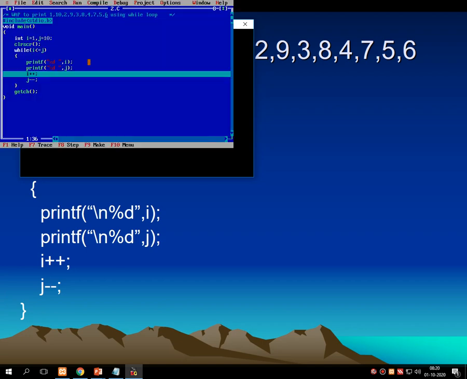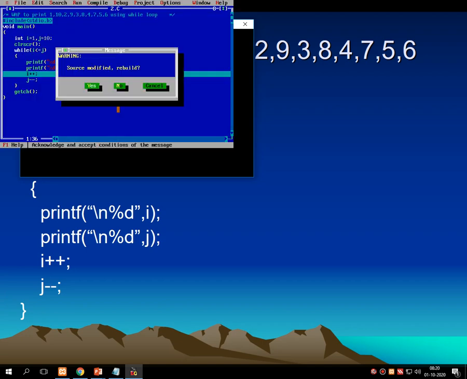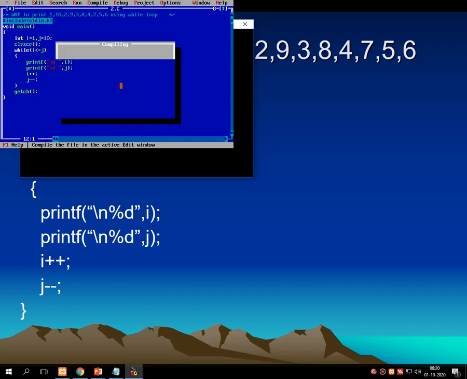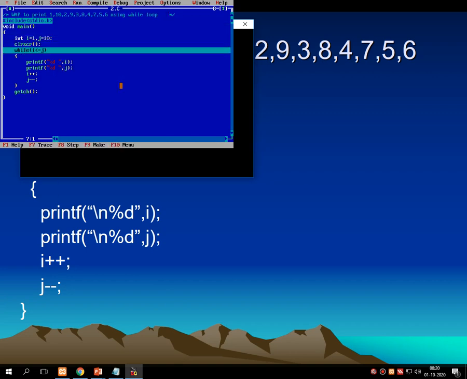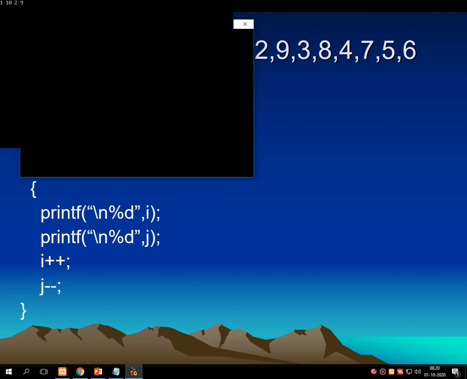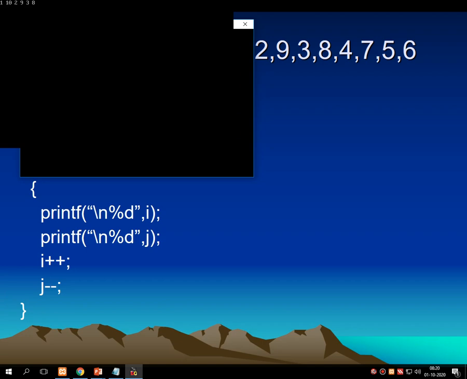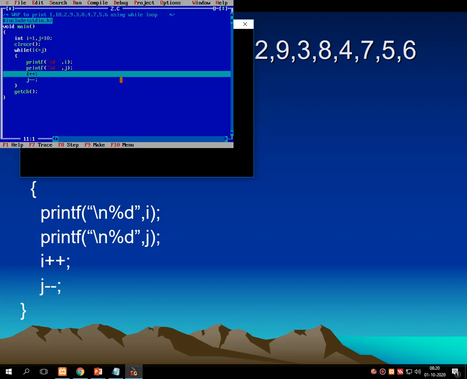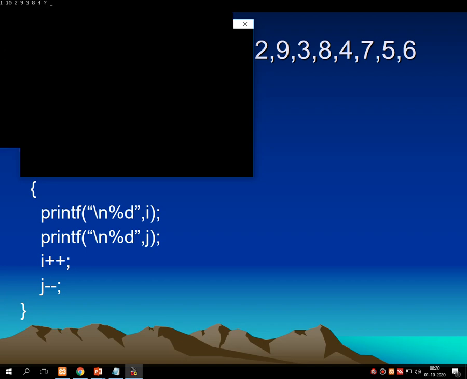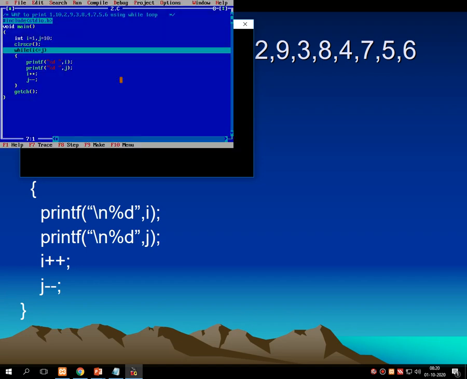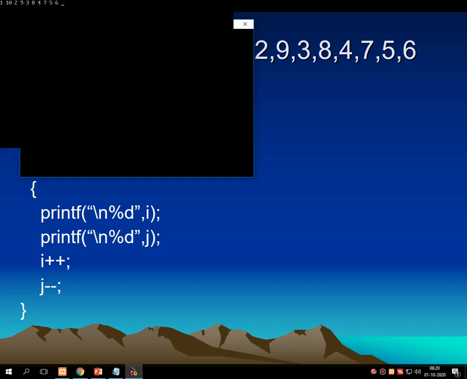Now j becomes 7. Then i will be printed as 5 and j is printed as 6.